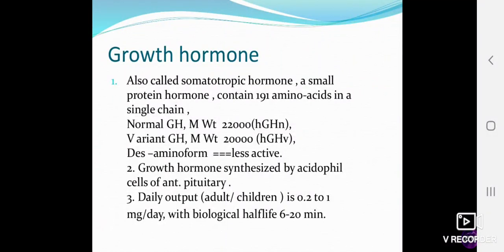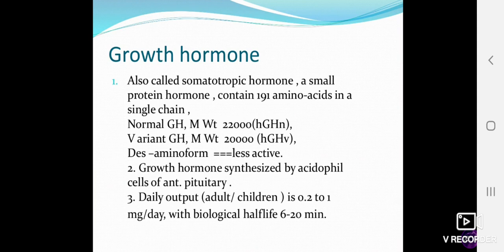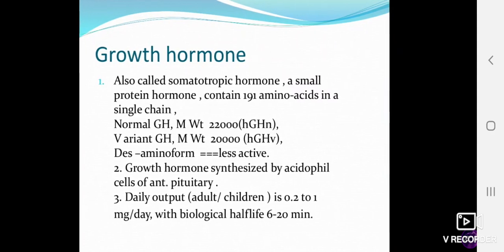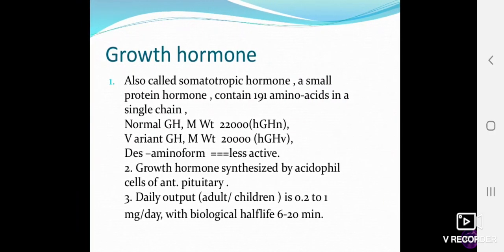Today we will discuss the growth hormone. This hormone is also known as somatotropic hormone, a small protein hormone with 191 amino acids. There are two variants, one is normal growth hormone and the other is the des amino form. The des amino form is less active.